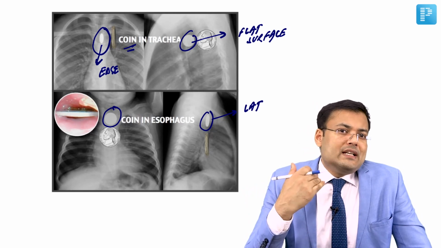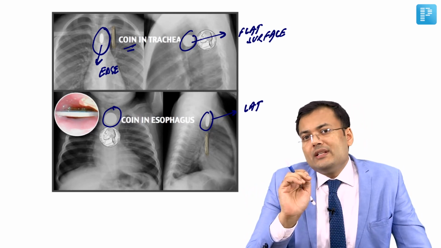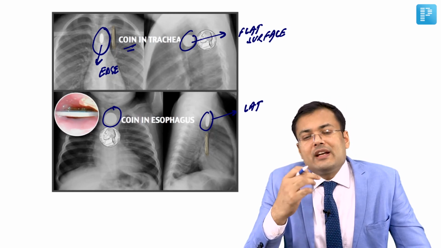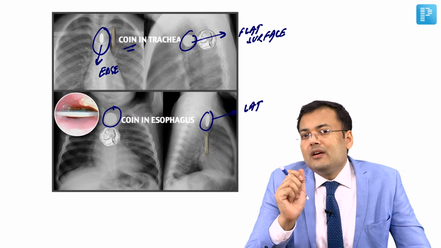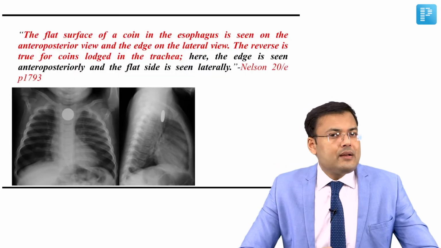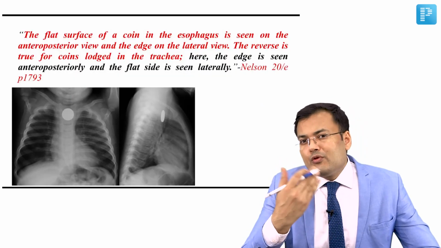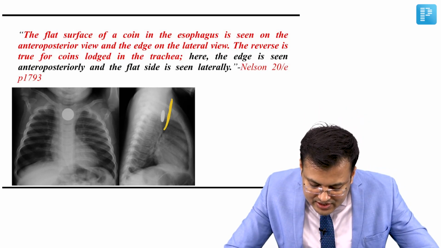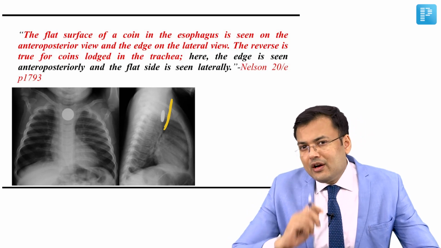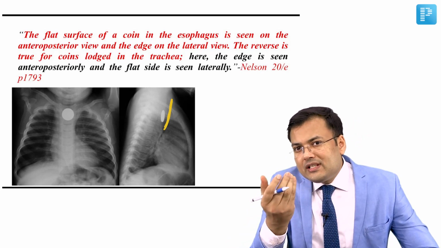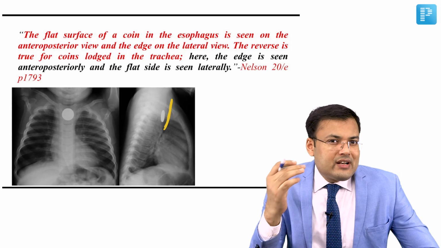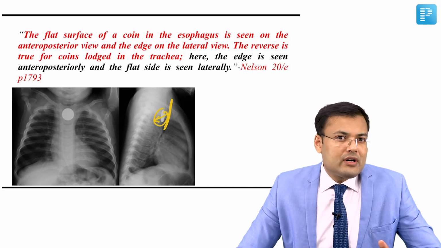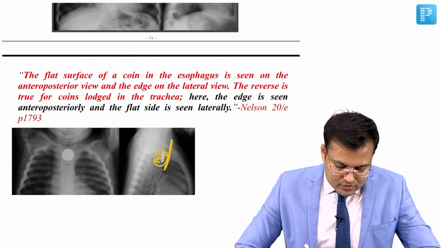If a patient is having dysphagia, it means the coin is in the esophagus. If the patient is having dyspnea or respiratory distress, it means the coin is in the trachea. Another important point: whenever we are going for lateral view, you can see anteriorly there is an air shadow in the trachea. So on the lateral view, if you can see air shadow in the trachea, it means obviously the coin is located posterior to the trachea, in which organ? Esophagus. Clear?